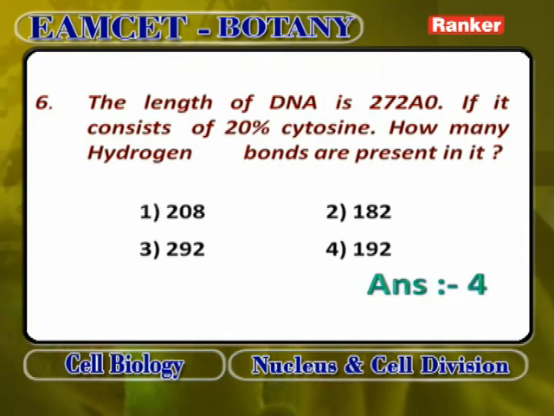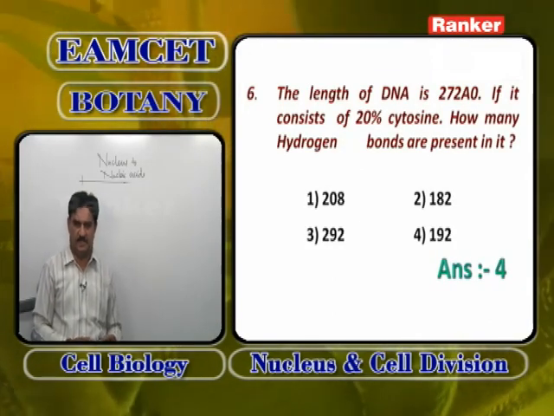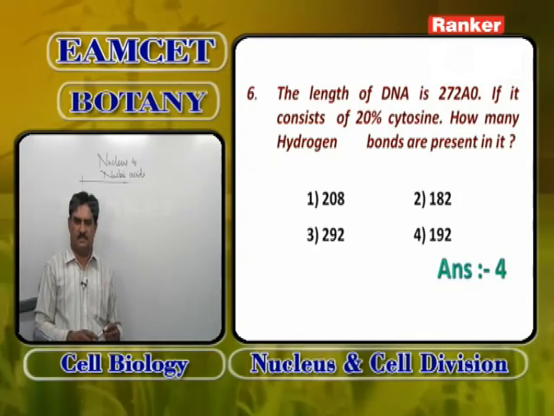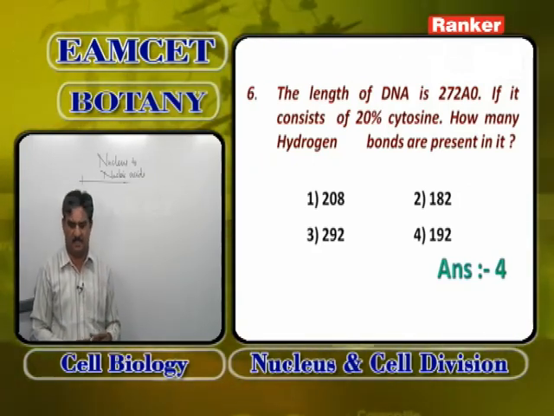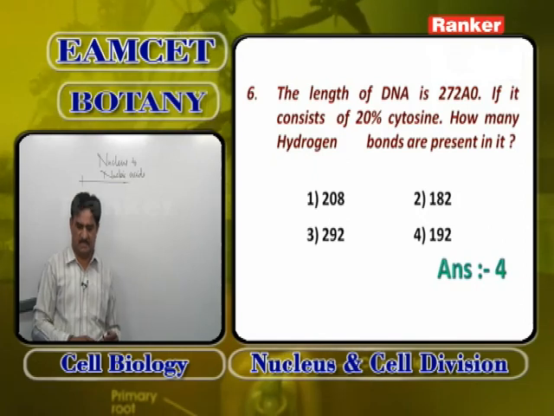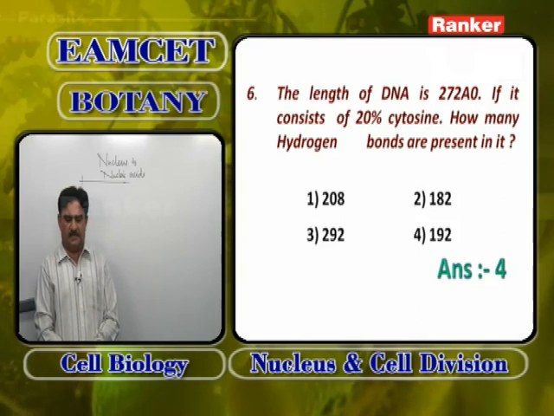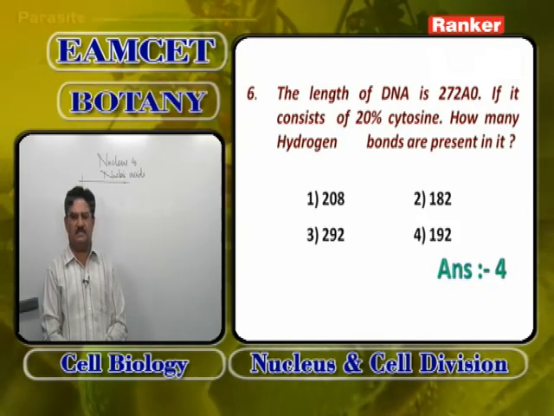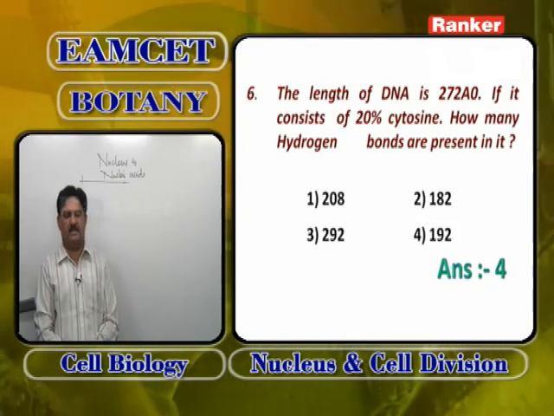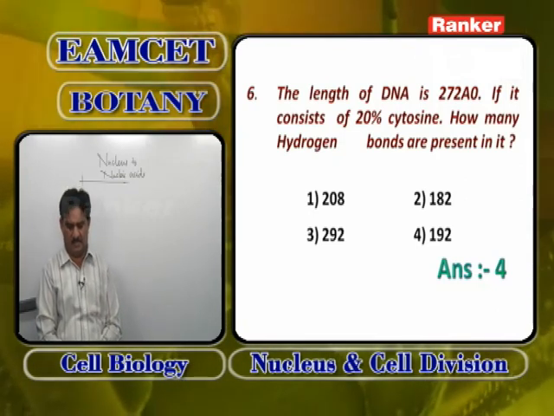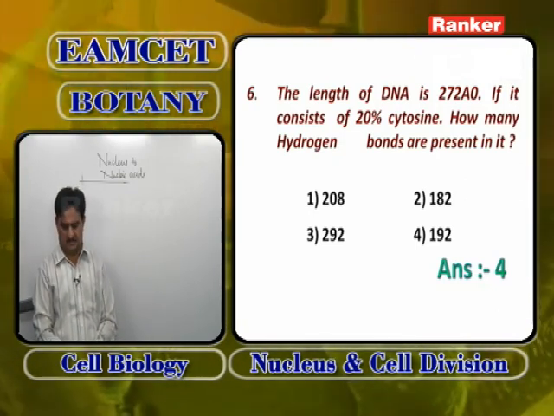The question is: the length of DNA is 272 angstroms. If it consists of 20% cytosine, how many hydrogen bonds? Answer is 192. How is it done? 34 angstroms is one spiral. 272 angstroms means 8 spirals. For one spiral, 10 pairs are present. For 8 spirals, 80 pairs are present. 80 pairs means 160 nucleotides. 160 contains 20% cytosine. That means 32 cytosines, 32 guanines. The remaining are adenines and thymines. The answer will be 192 hydrogen bonds.